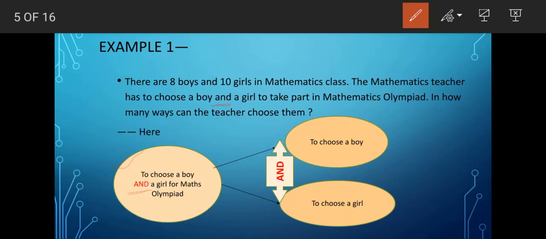Now if we divide this into two sections, they are to choose a boy and to choose a girl. These two are the activities to be performed under this entire work. Neither choosing a boy nor choosing a girl can be ignored. Selection of a boy and selection of a girl, both are to be taken into consideration. That is why both these two tasks are joined with "and". So where there is "and", we get a hint that we shall have to use the fundamental principle of multiplication.